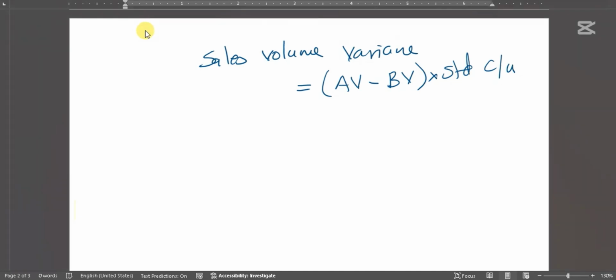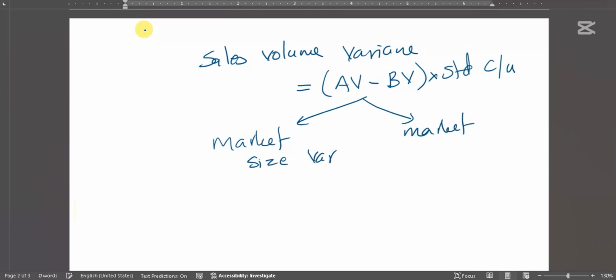Now, this can be split into two: market size variance and market share variance. When does this happen? Sometimes the overall market size changes.